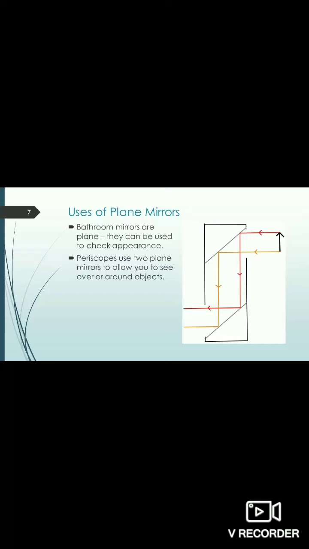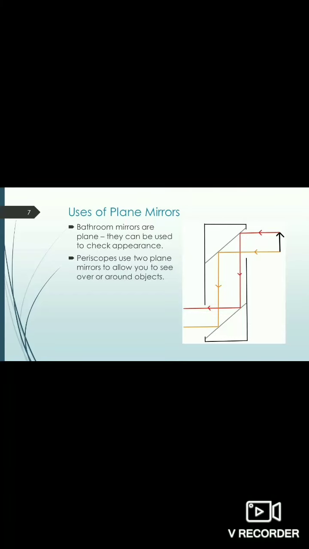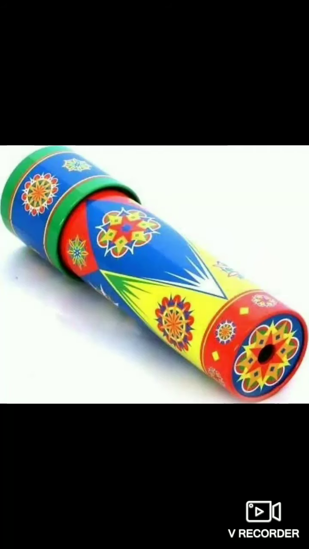Next, in showcases that display jewelry and wristwatches, plane mirrors are placed at an angle so that they are parallel to each other, leading to the formation of multiple images of the displayed articles. It is also one more advantage. They are used in periscopes and kaleidoscopes also, and of course in optical instruments and devices. For using this, curved mirrors are used.